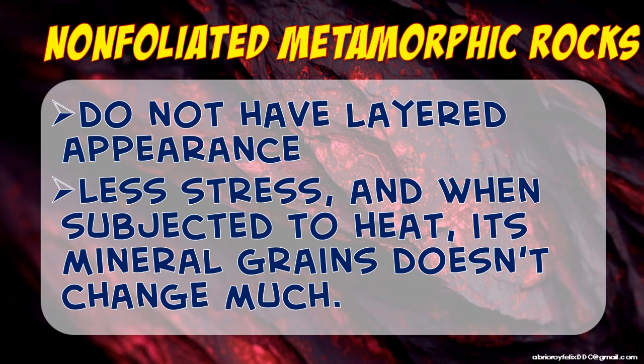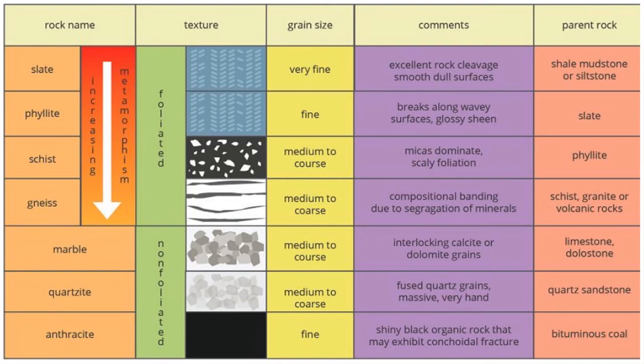In this image class, nakikita po natin dito ang pangalan ng different types of your metamorphic rock. The rock names under your metamorphic rock, ito po yung mga nasa left side natin, your slate going to anthracite. Well, on the right side naman po, these are your parent rock, kung saan po nanggaling mismo yung bato. For example, your shale, mudstone, and your siltstone as your parent rock. That is an example of your sedimentary rock, tama? Now, this rock has a grain size of very fine.